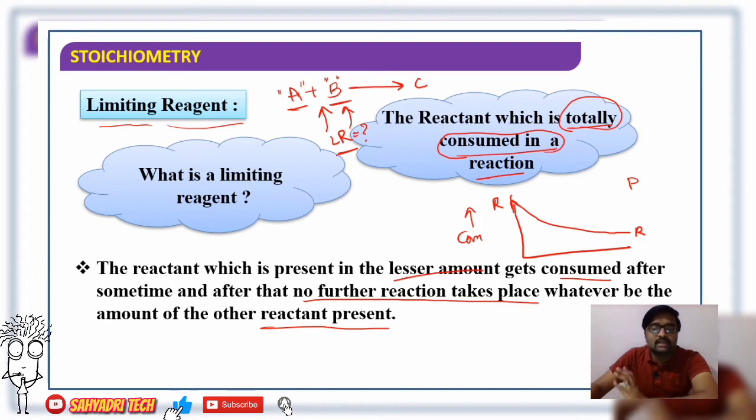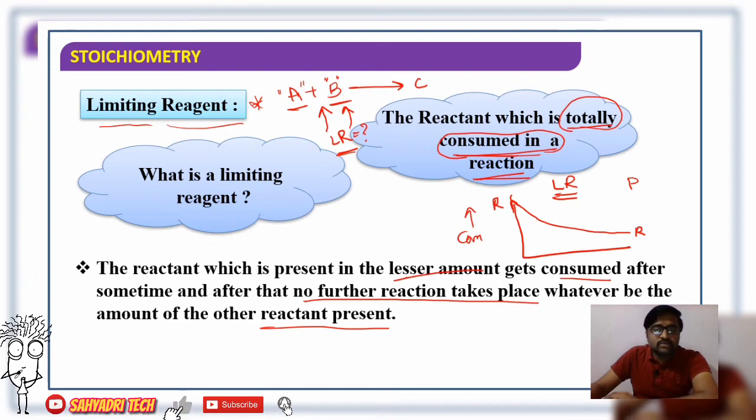So in general, the reactant which is totally consumed in a reaction is called a limiting reagent. You got it? If any of the reactants is consumed completely, then it is called a limiting reagent. Then you might get a question in your mind: as per the example specified, if A is consumed completely, then A is the limiting reagent.